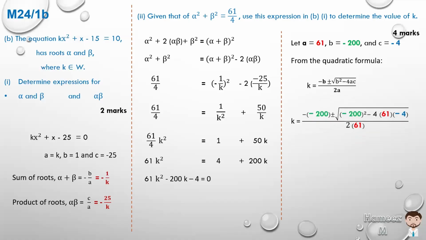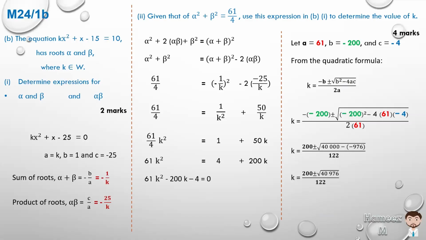And in the square root, we have minus 200 squared, which works out to be 40,000, minus 4 times a, which is 61, times minus 4, all over 2a, 2 times 61. So that's 40,000 plus 976. So that gives us the square root of 40,976.